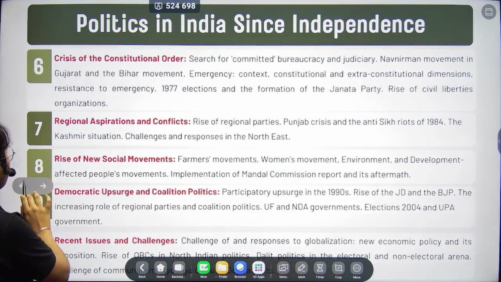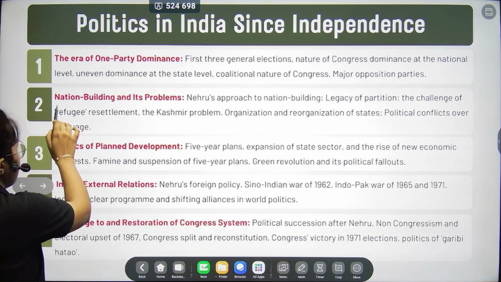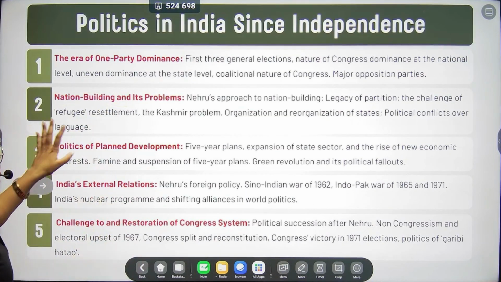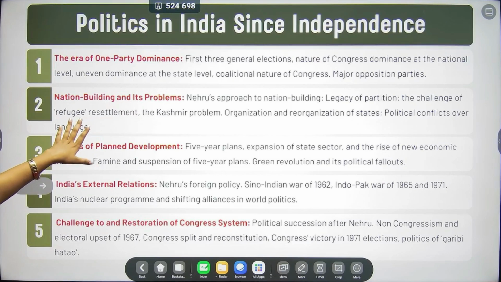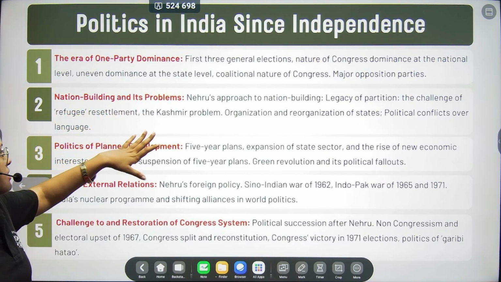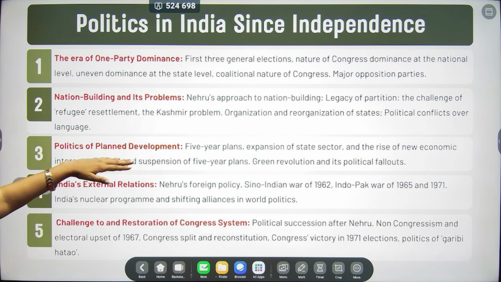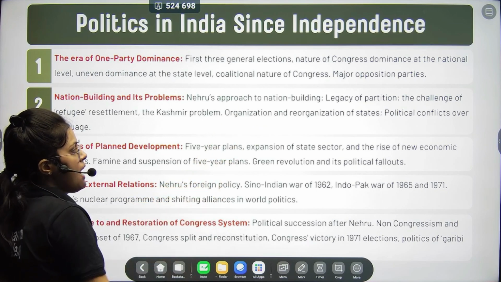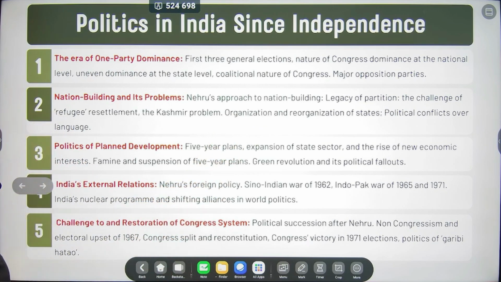Give me some time. Okay. I will start teaching you from the chapter on nation building. Today we will discuss half of nation building: the Nehru approach and the partition. National integration we will discuss in the next chapter.